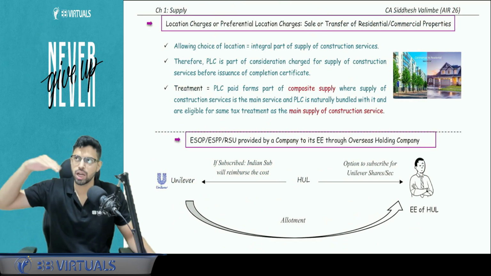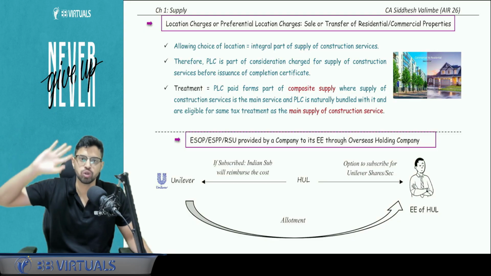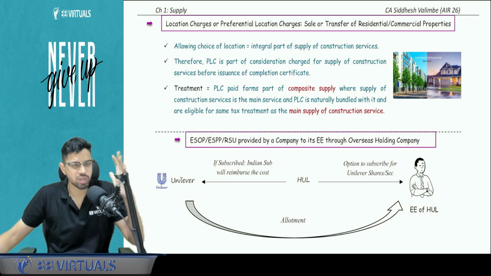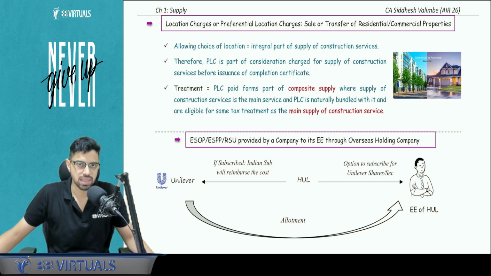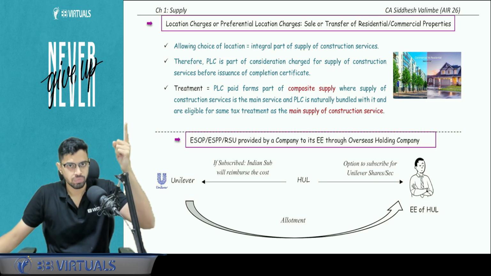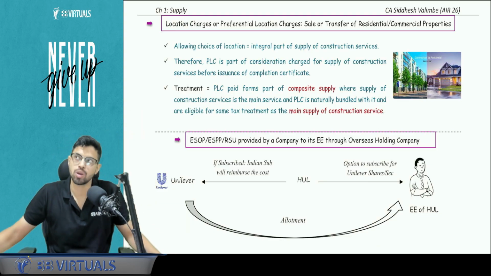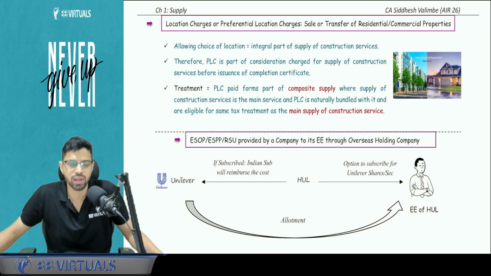Let's say there are 4 floors, but the view from the 4th floor is classic, a super stunning view, and the first floor is not very good. The developer says that the first floor is available for 1 CR. If you want to prefer the 4th floor, you will have to pay 20 lakhs more for it because the view is amazing. It's stunning in the evening.